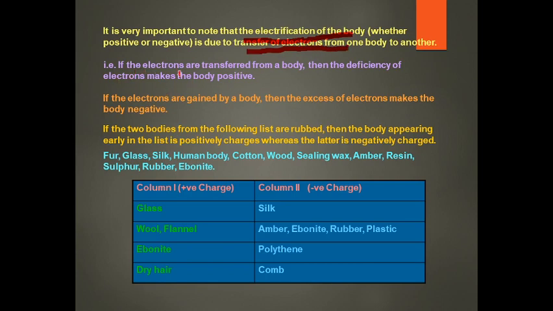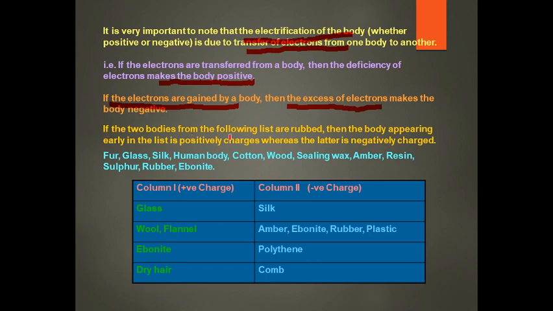That is, if electrons are transferred away from a body, deficiency of electrons makes the body positive. If electrons are gained by the body, then excess of electrons makes the body negative.